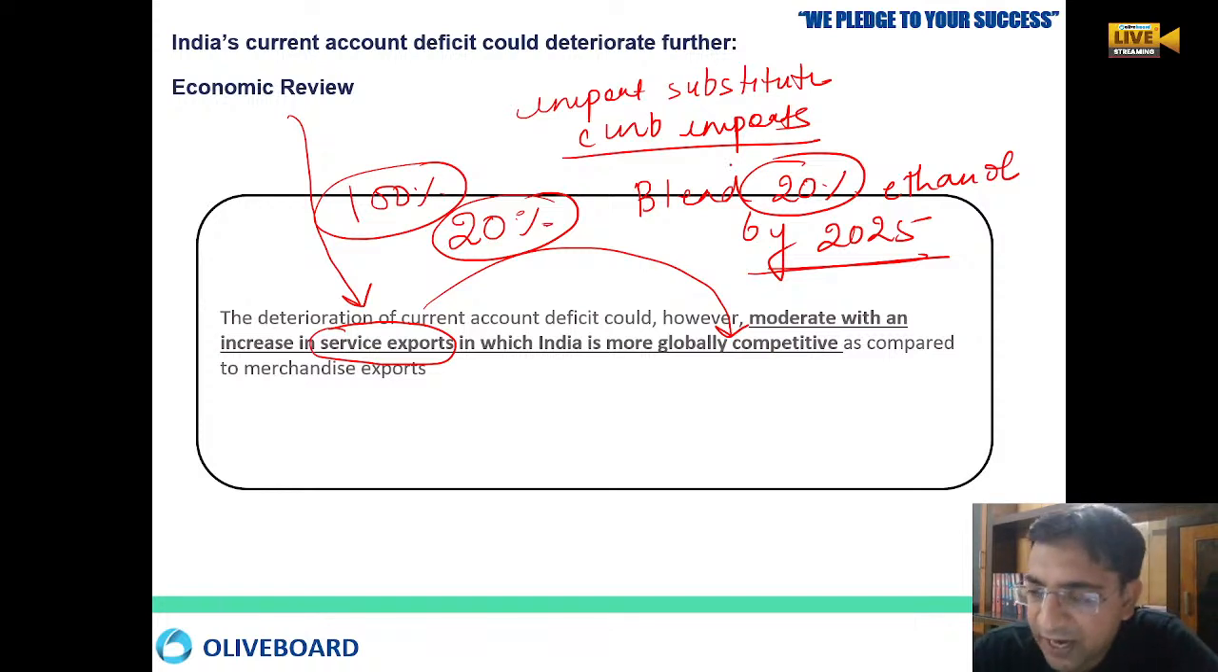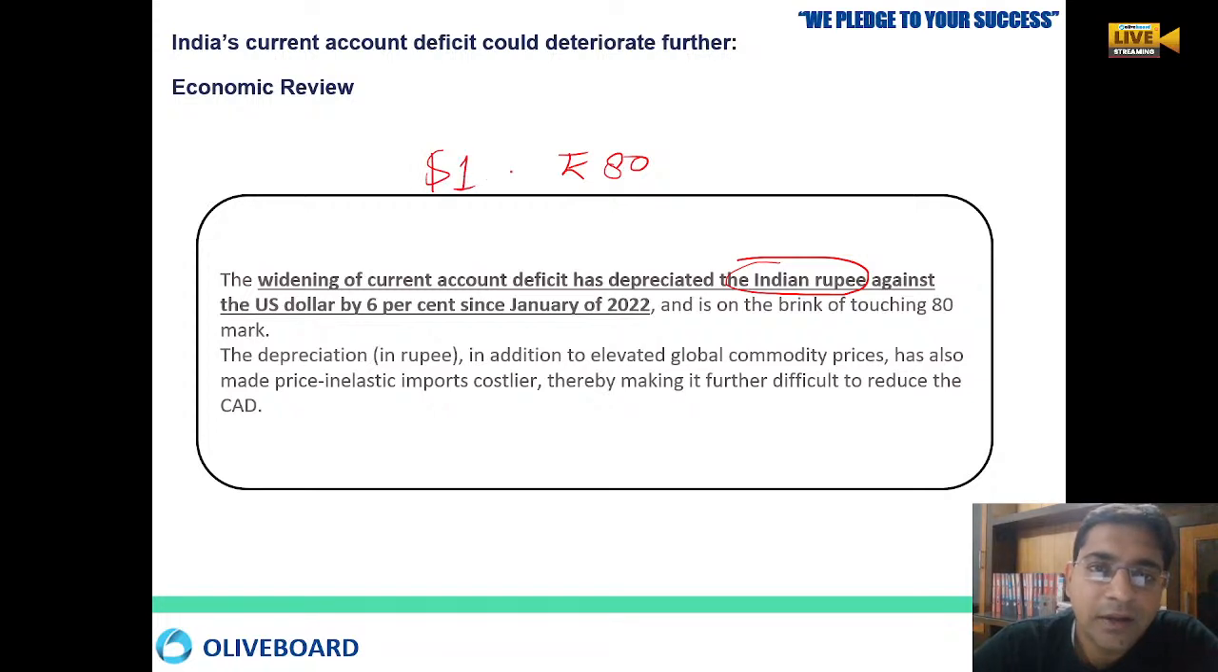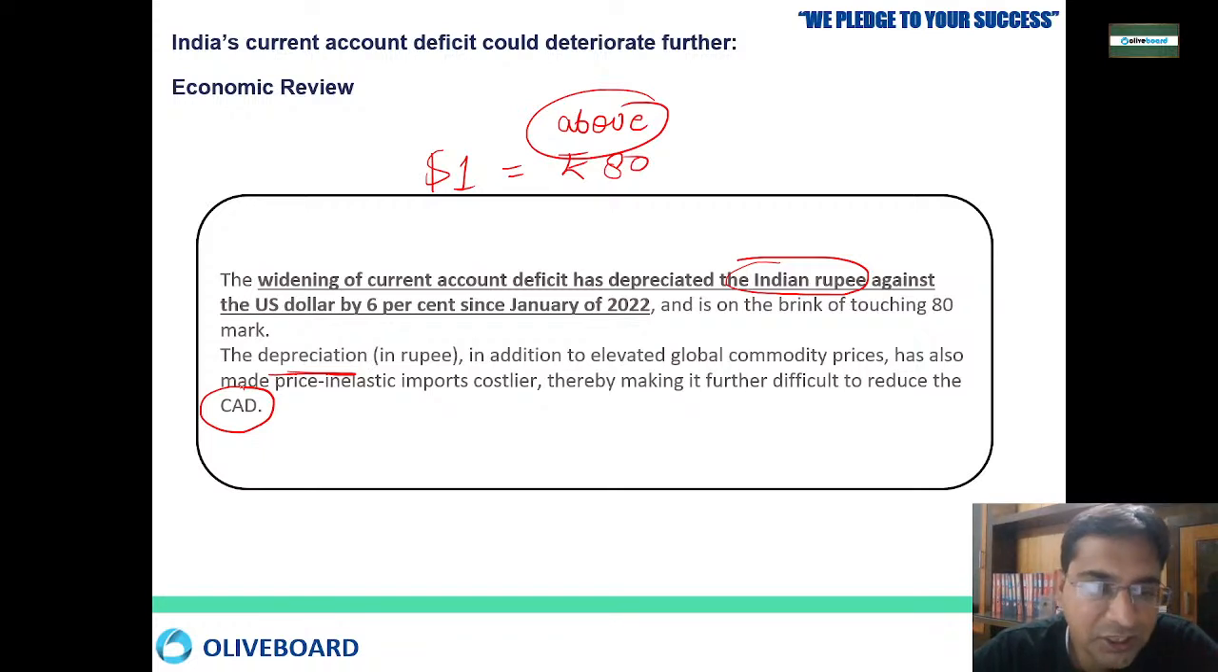So these are the things we have to do to make sure that our current account deficit does not deteriorate. Even during that time, the current account deficit has also depreciated our Indian currency. It has already gone above the 80 mark; $1 has reached above rupees 80. Because of this depreciation of the rupee, caused by elevated global commodity prices, our current account deficit is increasing further. We are not able to manage it properly.